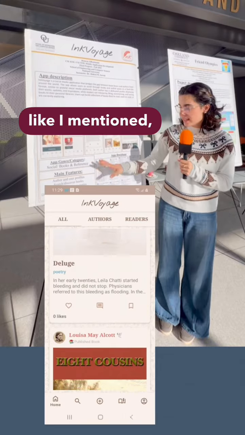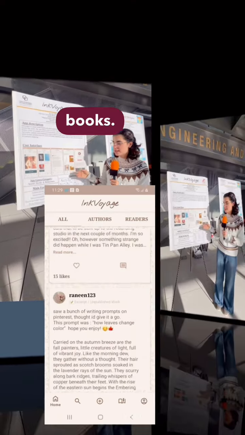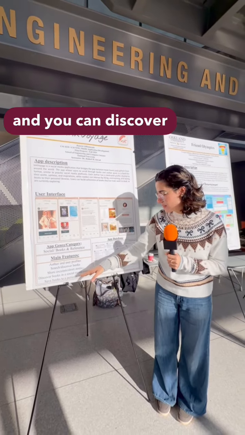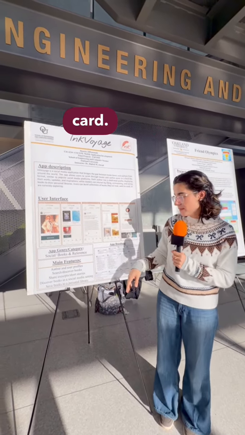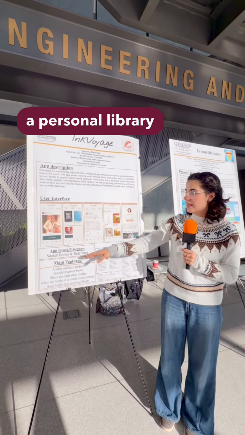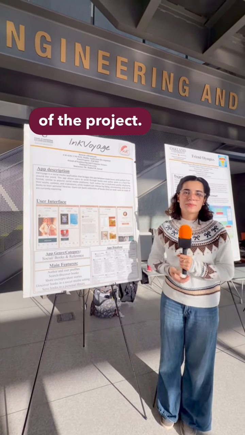The main features, like I mentioned, are the author and user profiles. We have a search/discover books. You can discover books in a social media setting. Like I mentioned, this is the same as the Instagram card. And then you can save books to a personal library right here. And that's essentially an overview of the project.